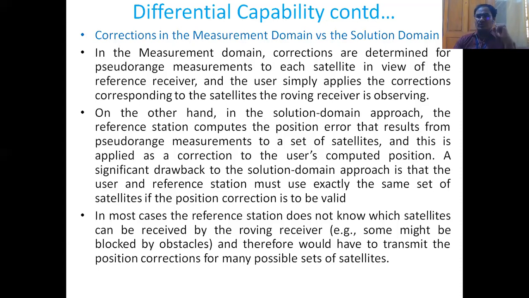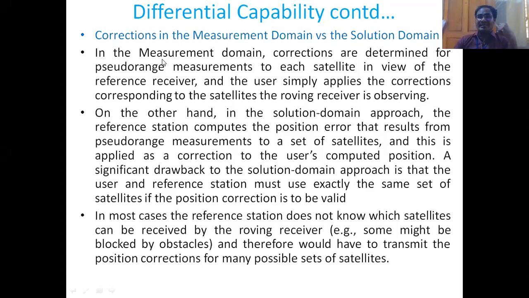So there are two domains: one is called the measurement domain and the other one is called the solution domain. So corrections are done for the errors caused due to the above said five error sources.